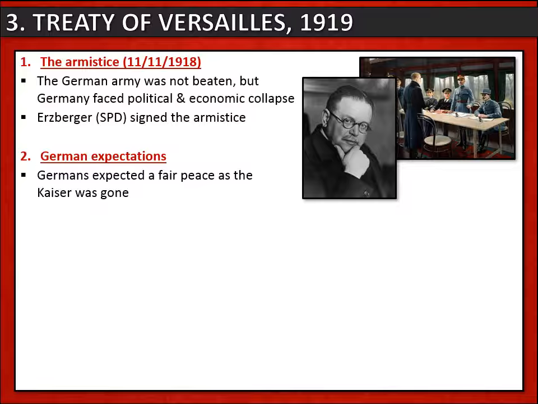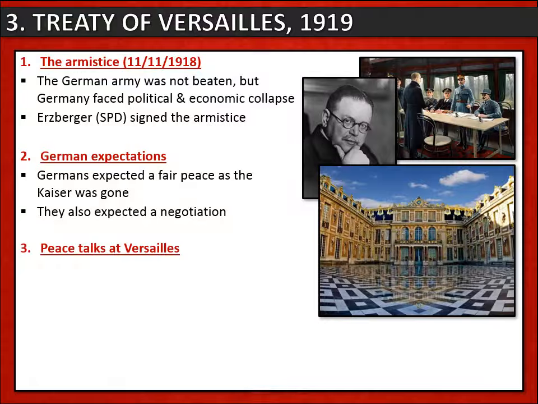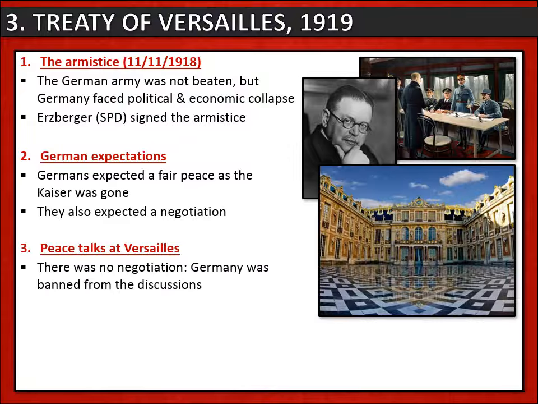So they expected the Western Allies to support their new democracy by giving them a very fair peace. They also expected the peace talks to be a negotiation, a two-way discussion in which Germany would also have a say. The reality was rather different. The peace talks were held at the Palace of Versailles outside Paris in France. There was no negotiation. Germany was banned from the discussions altogether.